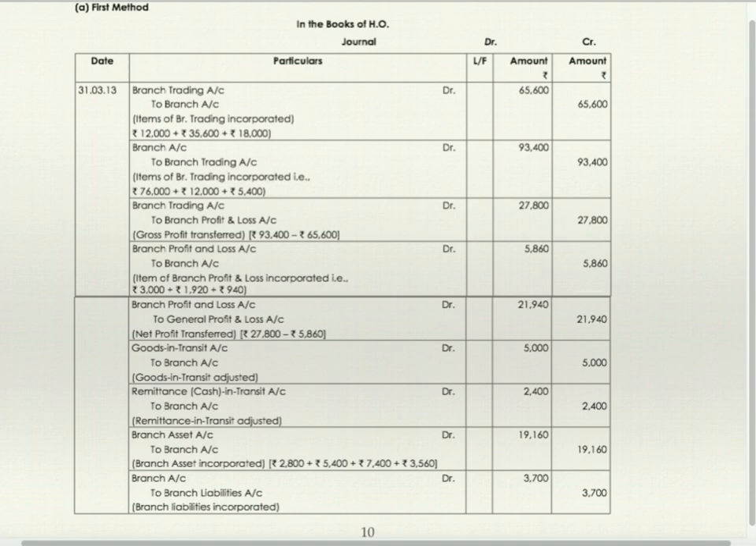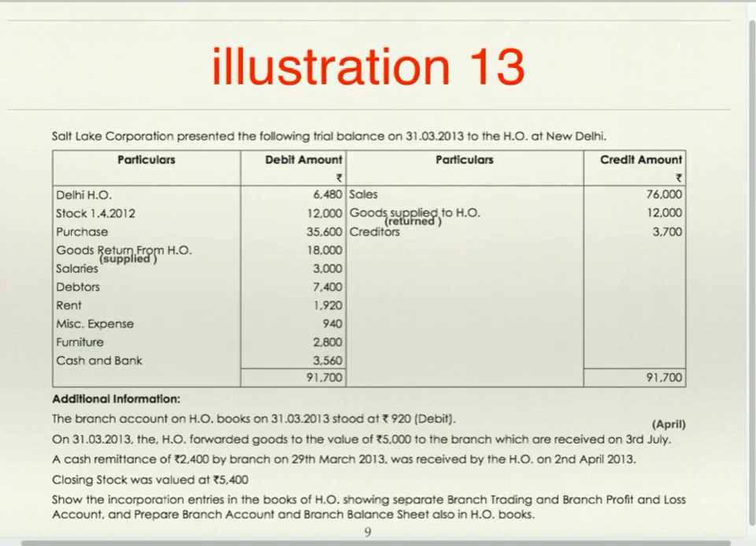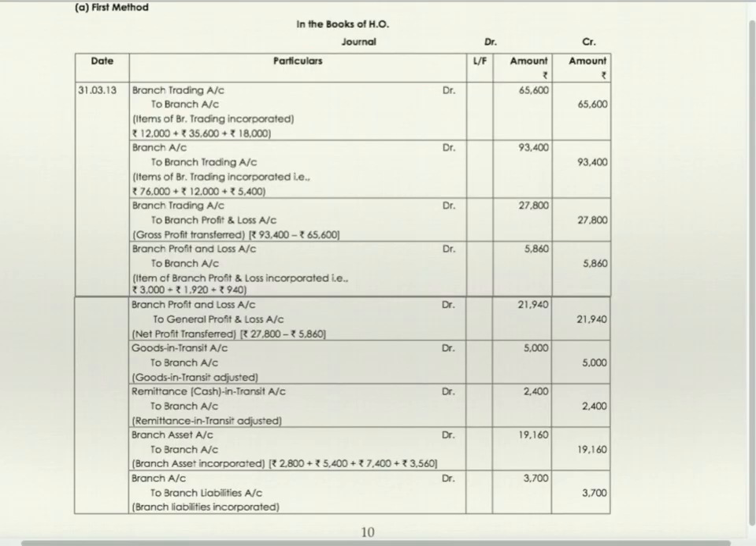Now we'll go and see what will be on the debit side of profit and loss account. Salaries, rent and miscellaneous expenses will be on the debit side of profit and loss account. Credit side, we have already considered these two. Creditors will go to balance sheet, it is a liability. So nothing is there on the credit side of profit and loss account.